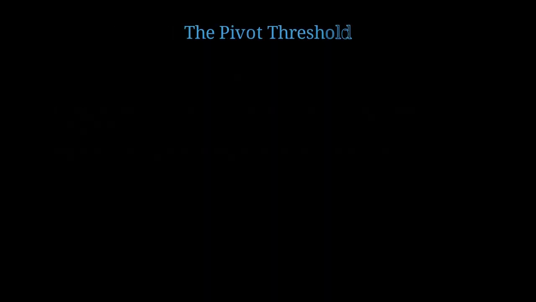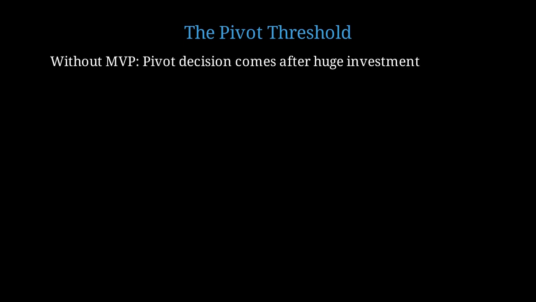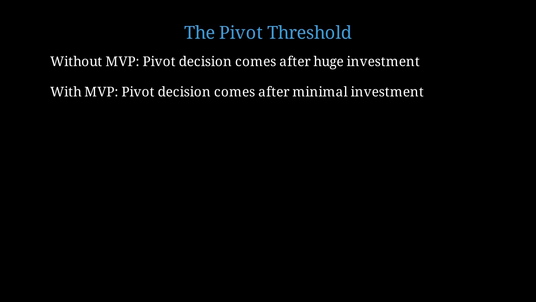An important concept is knowing when to pivot versus when to persevere. MVPs make this decision much clearer. Without an MVP, the pivot decision only comes after huge investment. At that point, you're emotionally and financially committed. Sunk cost fallacy takes over. With an MVP, the pivot decision comes after minimal investment. It's much easier to change direction when you've only invested 2 months instead of 12.